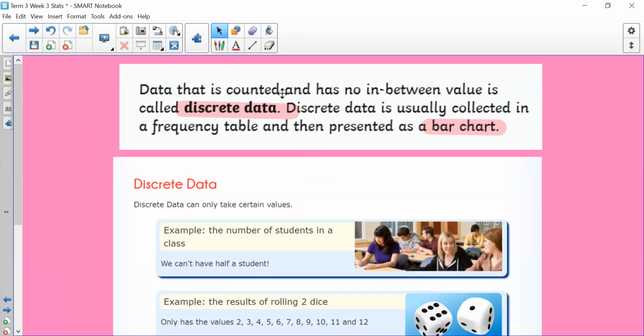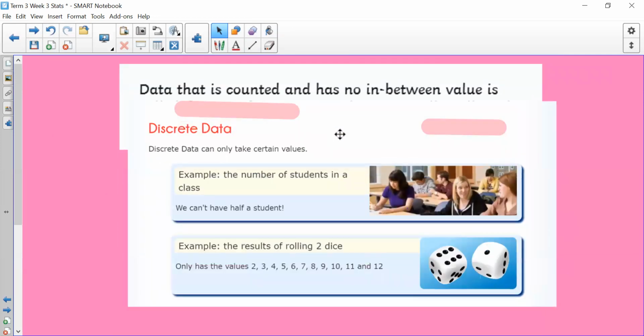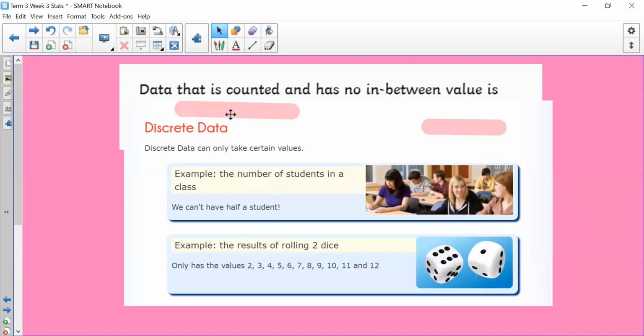Data that is counted and has no in-between value is called discrete data. Discrete data is usually collected in a frequency table and then presented as a bar chart, which is what we're focusing on today. But I just wanted to go into more detail about discrete data.